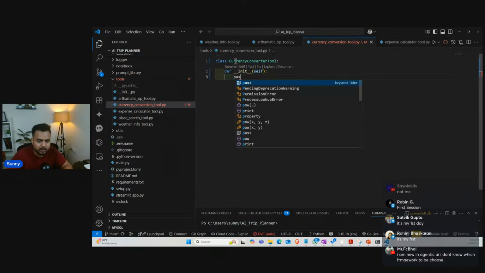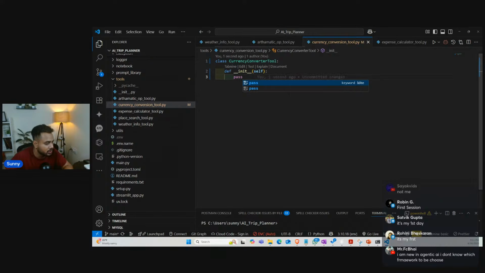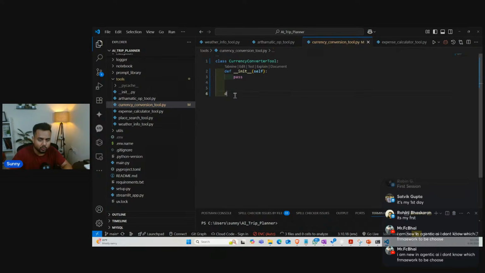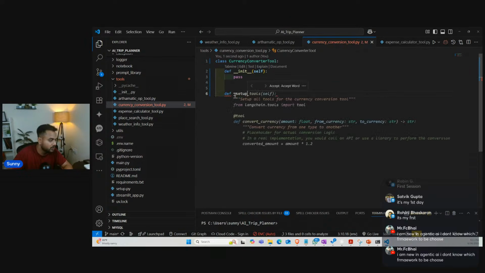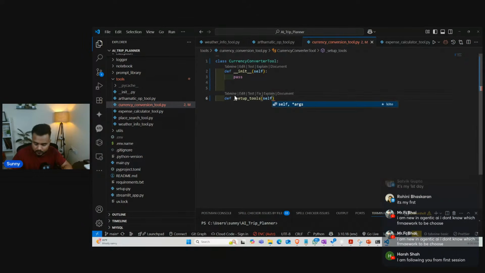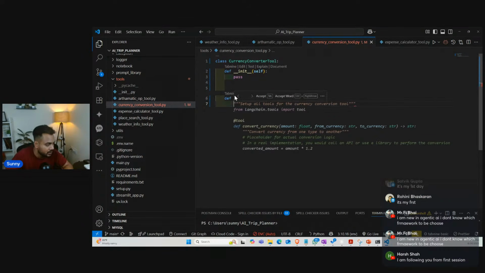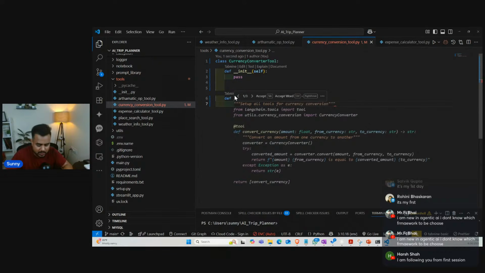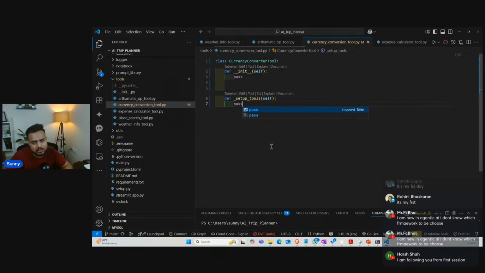Now I'll be creating the further functions of it. The function name is going to be setup_tools. Using this function, I'm going to set up the tools, and here I'll write self, and then I will be writing the different tools. I'll write the code over here inside this setup_tools.